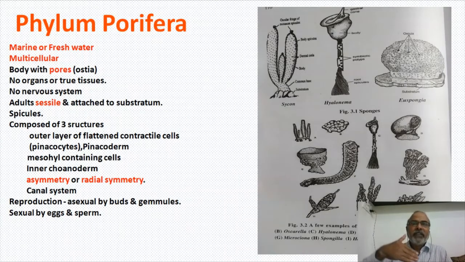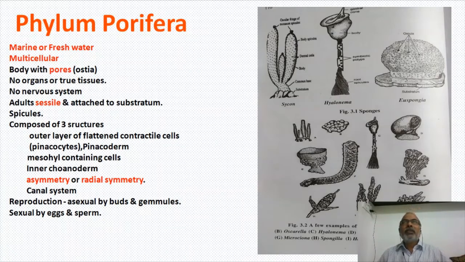What is the purpose of having these canals? Water moves inside through the canals. When water is moving through the canals, the nutrients from the water are absorbed. Oxygen is diffused into the cells, I'm sorry, there are no tissues. And then carbon dioxide is diffused into the water. Excretory products and reproductive products are liberated into the water flowing in the canal system.